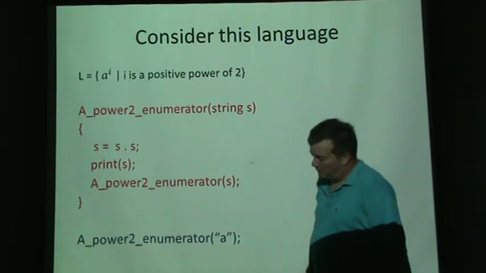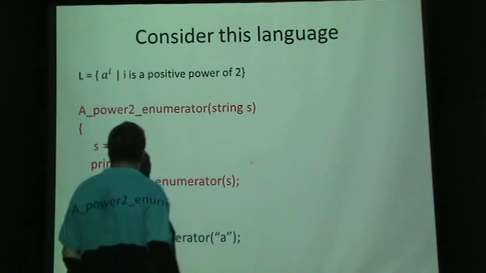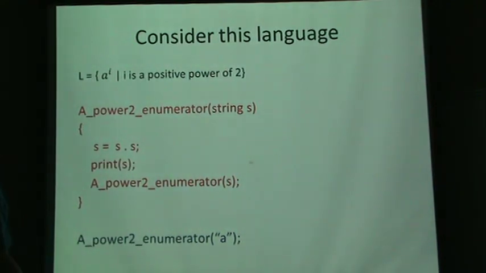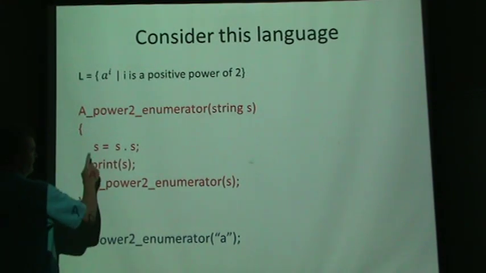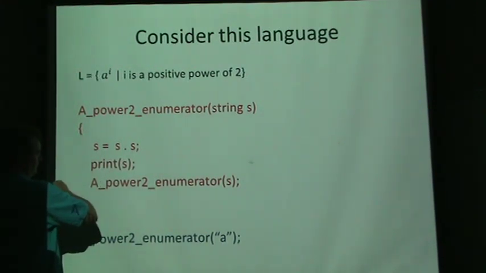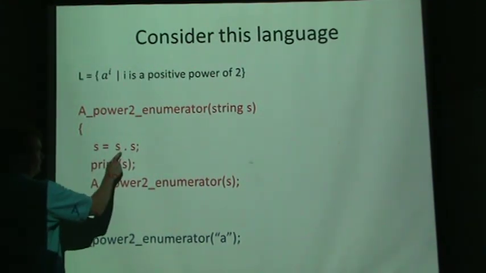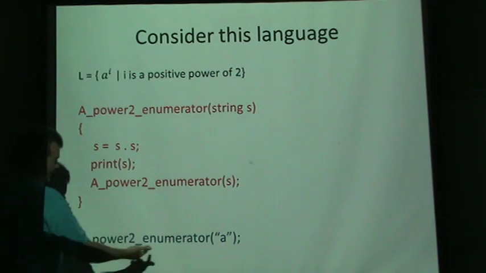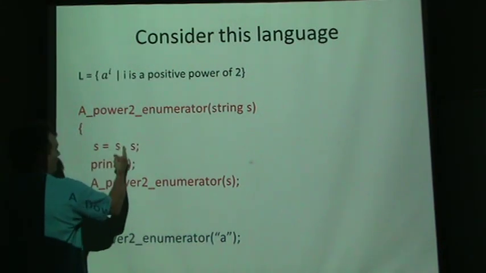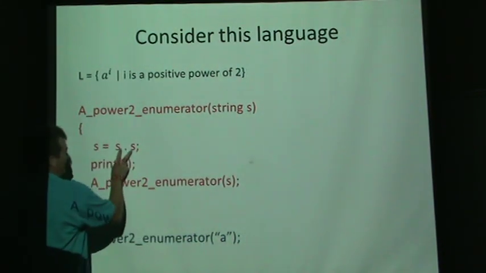So first thing we ask ourselves is, can we even enumerate the language? This will be the A to the power 2 language. We can take a letter like A, take A as input and concatenate an A next to it.